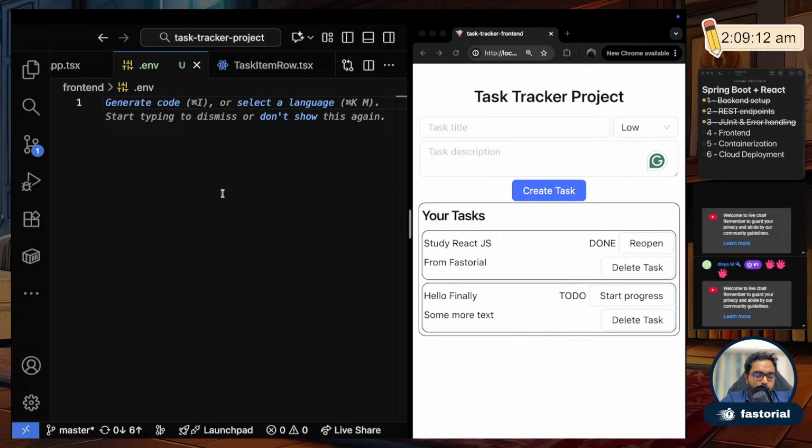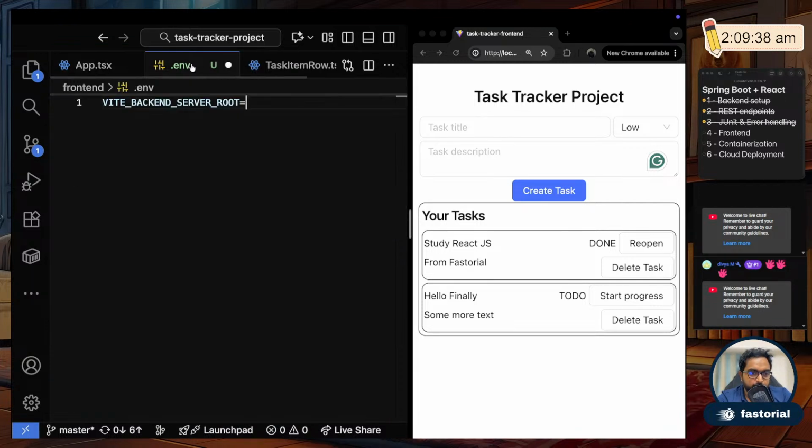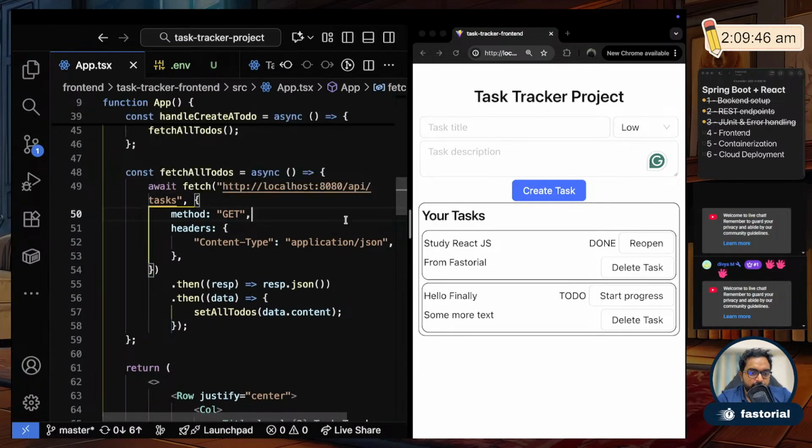Okay, so any property inside Vite.js, this is specific only to Vite.js, you are supposed to prefix it with VITE underscore. I'll call this property VITE_BACKEND_SERVER_ROOT, which is the root URL of the backend server. And what I'll say here is, for now, http://localhost:8080. I'll copy paste this. Okay, so I have set this, and now I have to replace localhost 8080 wherever it is there with that.